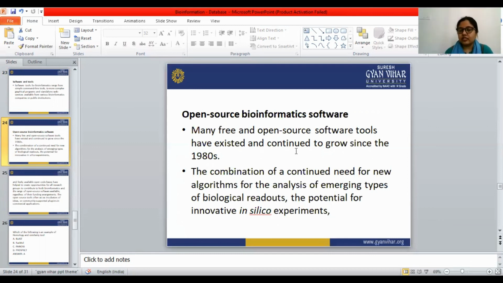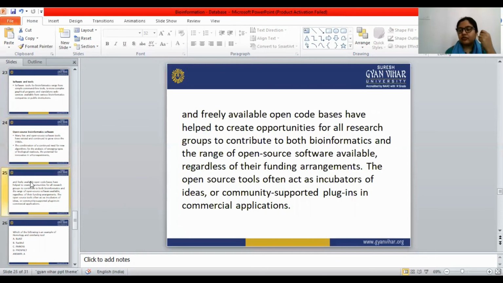In silico experiments, algorithms for analysis of emerging types of biological readout, all these things are continually growing, so the need for bioinformatics tools or software tools is also growing.